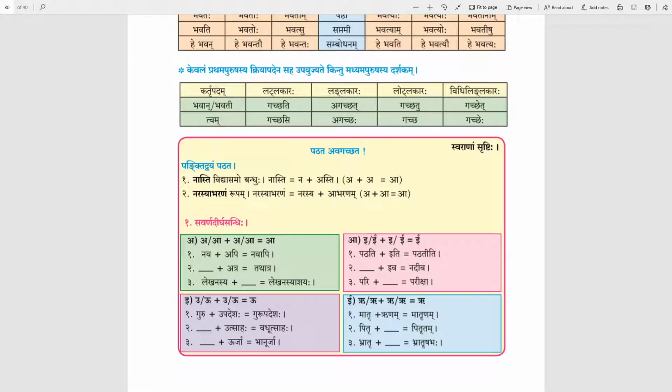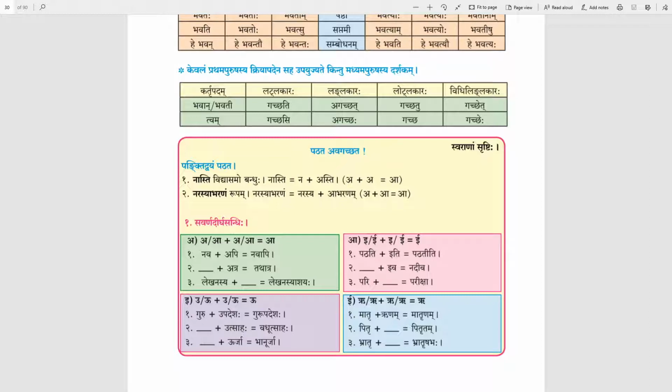Now we will see some more examples of Savarna Dirgha Sandhi so that you can understand this in a better way. Pathat avagachat. Pankti dvayam pathat. Nasti vidya samo bandhuhu. Here Sandhi word is nasti. Just now we have seen na plus asti. This is example of a plus a is equal to a, nasti.